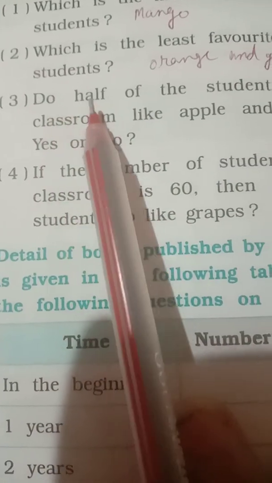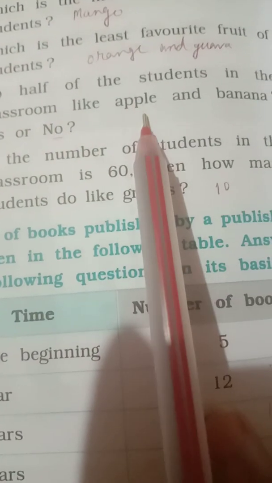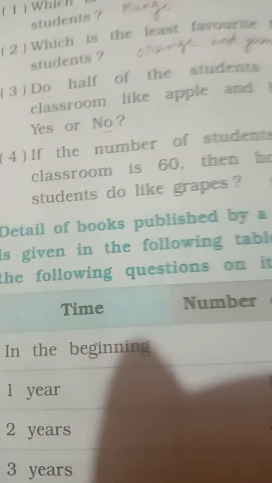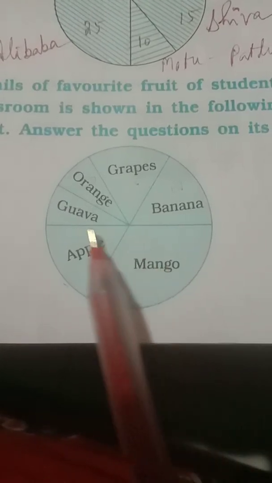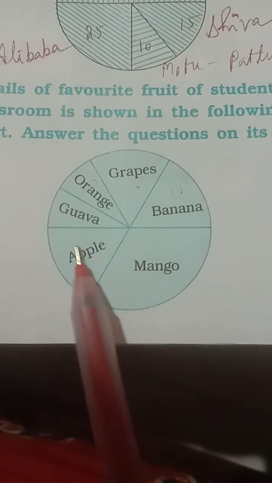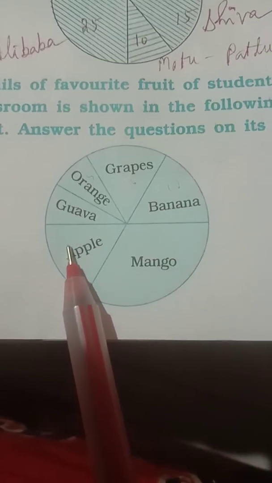Question number 3. Do half of the students in the classroom like apple and banana? Yes or no? See, do half of the students like apple or banana? No, this is not half. Not half the portion. So write over here no.